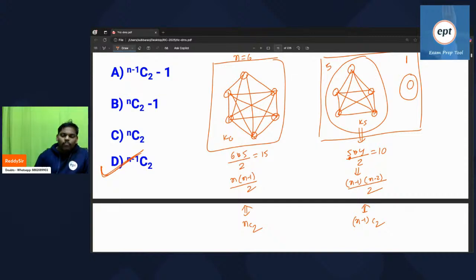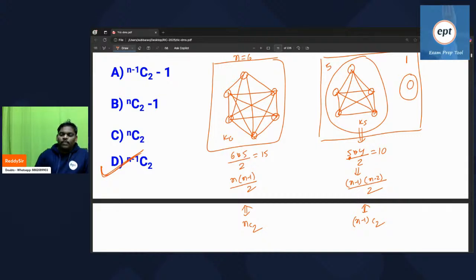Same problem. But when you say disconnected, there are some subgraphs. Every component should contain a minimum of 2 vertices. With n vertices, what is the maximum number of edges possible where the graph is disconnected and every component contains a minimum of two vertices? What is the answer?